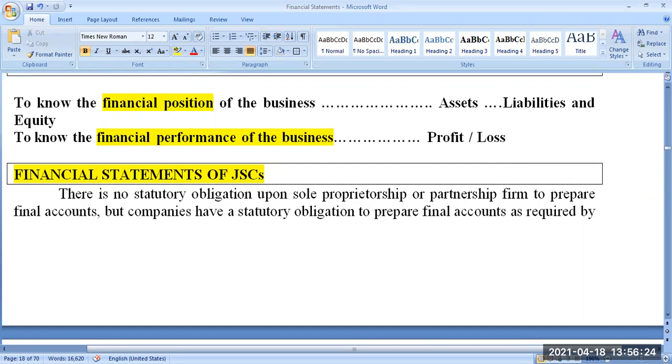There are some classifications, but at this juncture, please understand what an asset is. Asset means anything which is owned by the business for its benefit, for a longer or shorter period of time, and controlled by the company. Next, liability. What is liability?